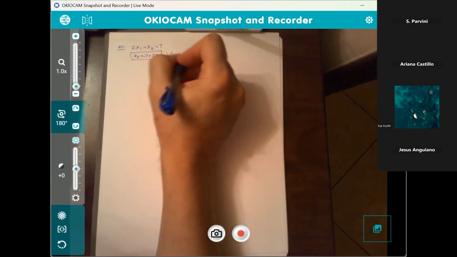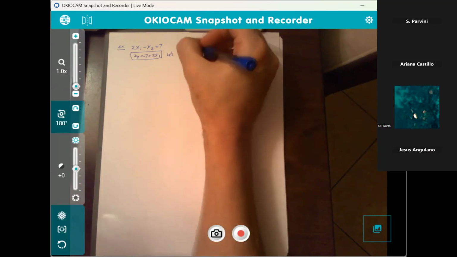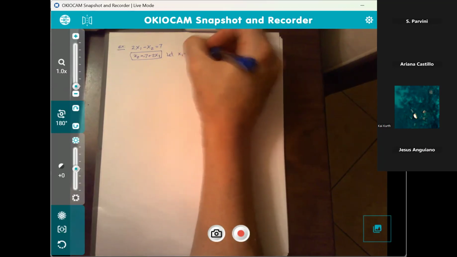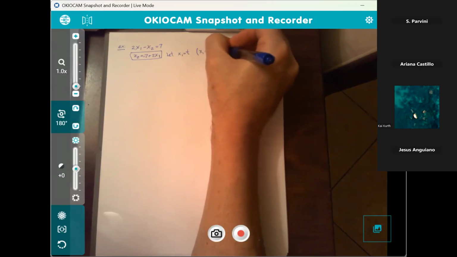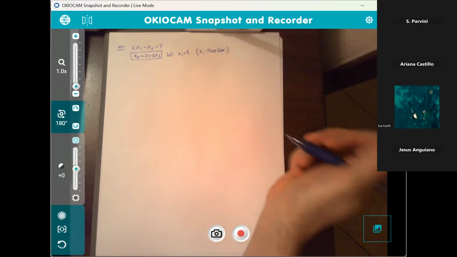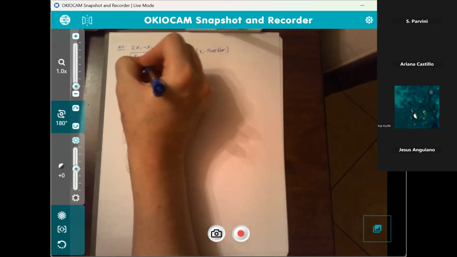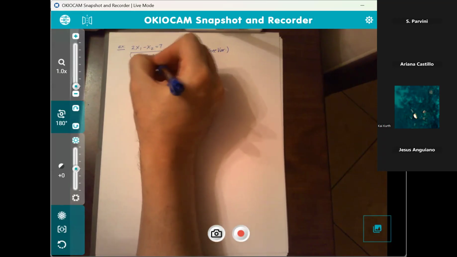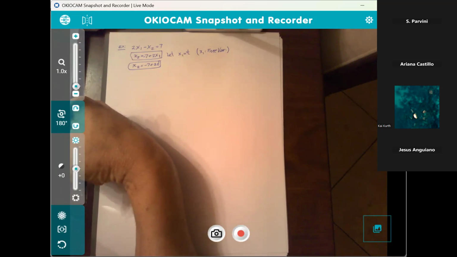So once you determine x sub 1 to be t, by the way, we call x sub 1 a free variable. It's a free variable. Now, x sub 1 is t, so x sub 2 is going to be negative 7 plus 2t. And that would be the solution for x sub 2.